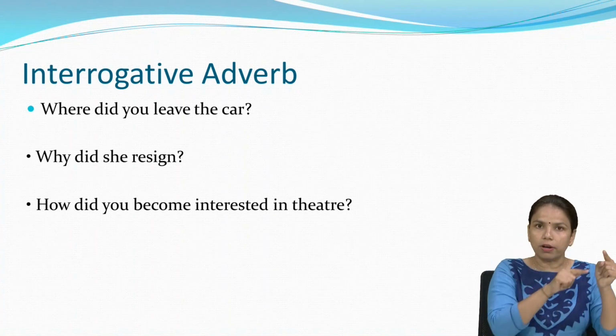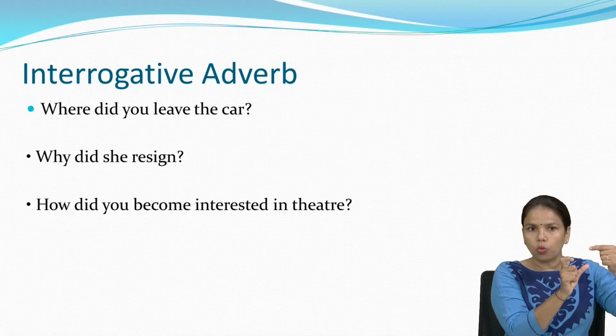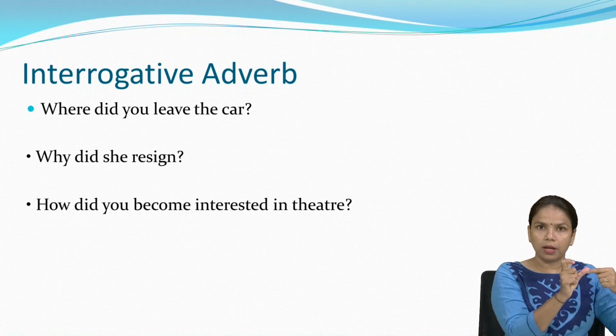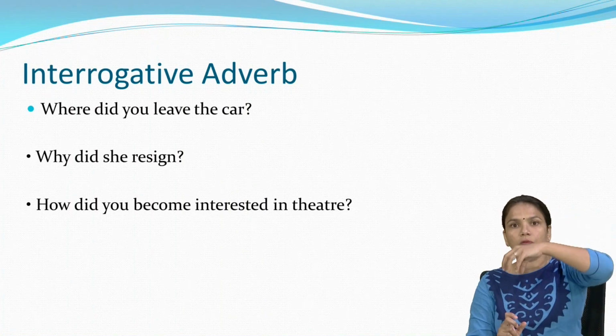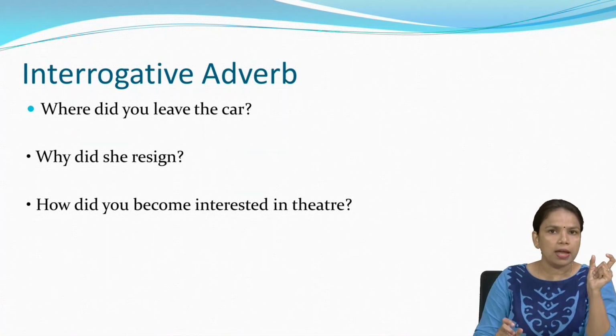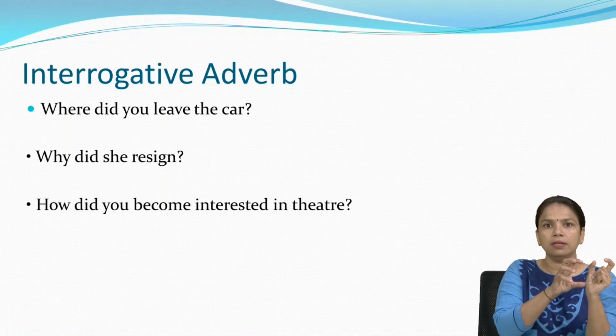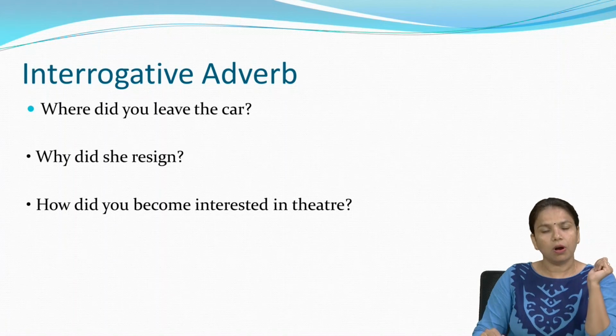So where, this word is an interrogative word. Who, what, where, when. But this word describes our verb also. So that is why we can say where, why, how are interrogative adverbs also.